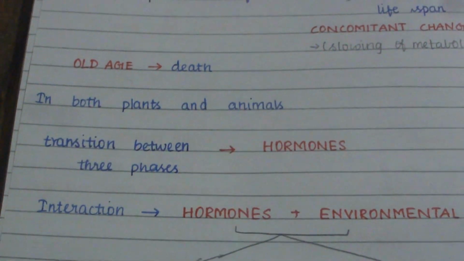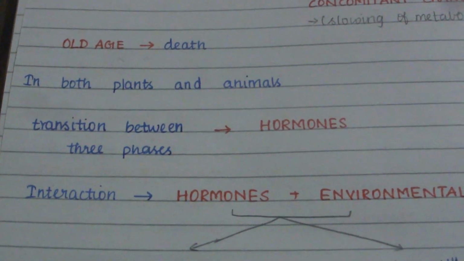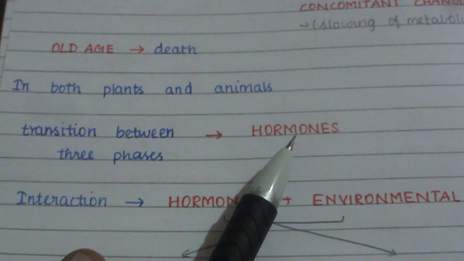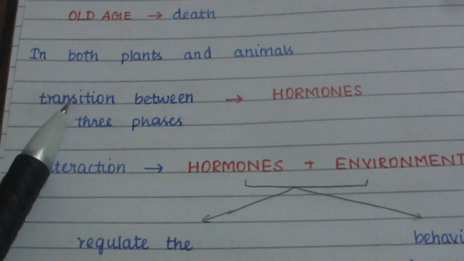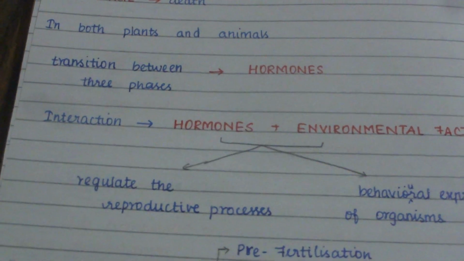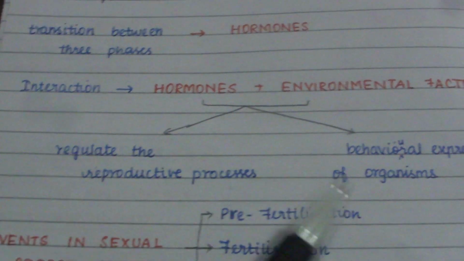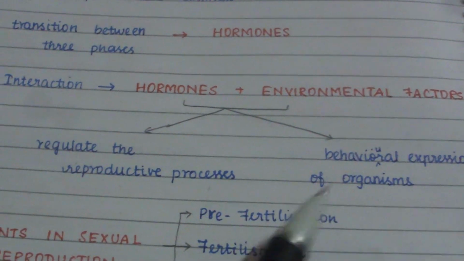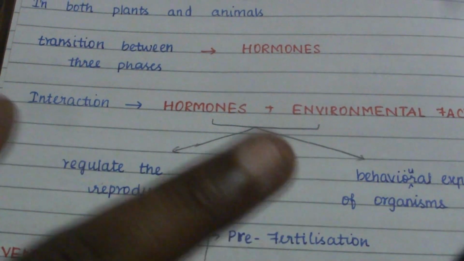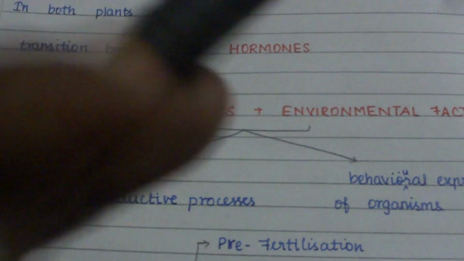In both plants and animals, the transition between these three phases is carried out by hormones. The hormones are clearly responsible for the transition between these three phases. When hormones and environmental factors interact, they regulate the reproductive processes and also the behavioral expressions of organisms. This interaction of environmental factors and hormones regulates the reproductive as well as the behavioral expressions.